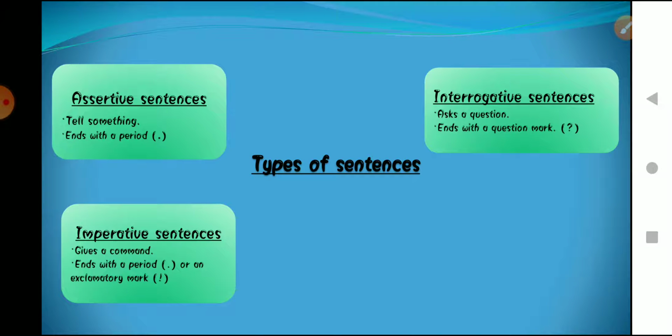For command, you can say to someone, "Keep quiet." That is a command. I am giving an order to someone that you should keep quiet. For request, for example, if you are asking someone, "Please bring me a glass of water," here I am requesting a particular person to bring me a glass of water. The other two are advice. For example, if I say to someone, "You must exercise regularly," this is an advice that I am giving to a particular person.